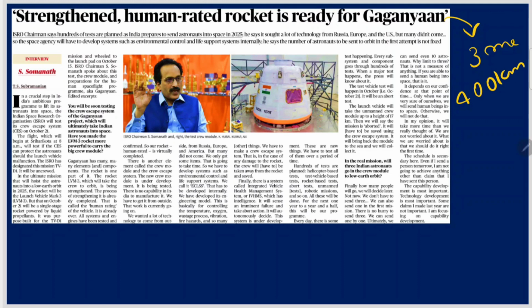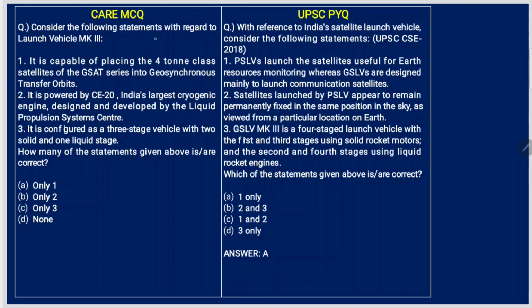Now, the MCQ. Consider the following statements with regard to launch vehicle MK3, Mark 3. How many of these statements are correct? It is capable of placing 4-ton class satellites. Yes. It is powered by CE-20, India's largest cryogenic engine. Yes. It is configured as 3-stage vehicle with 2 solid and 1 liquid. Yes, 3-stage because it's in the name itself. So this is also correct. C is the answer.